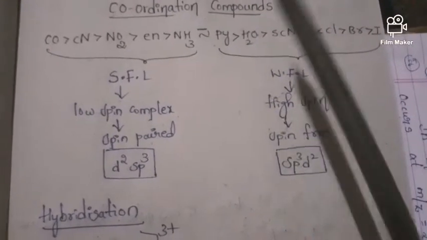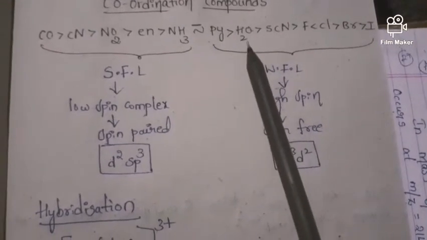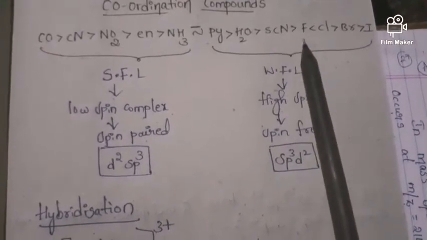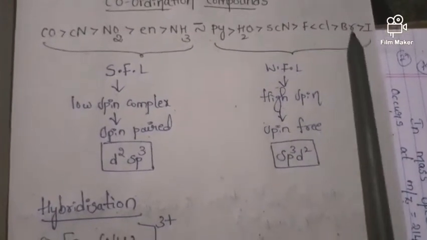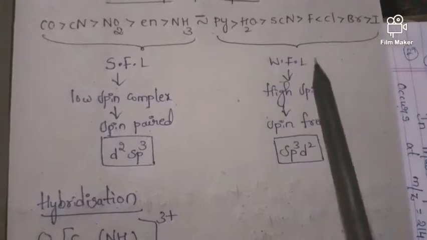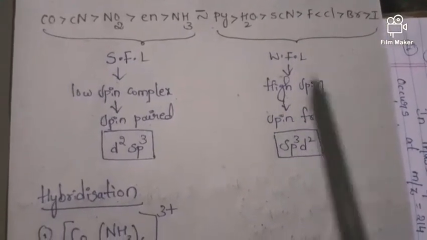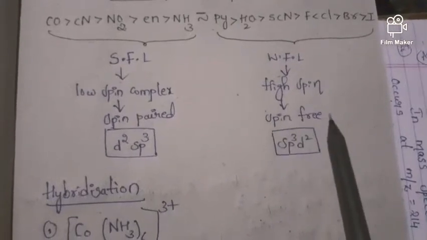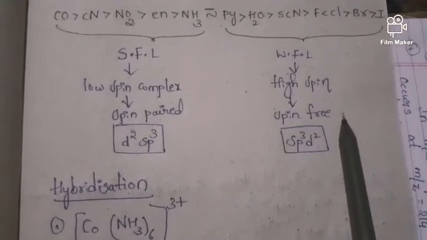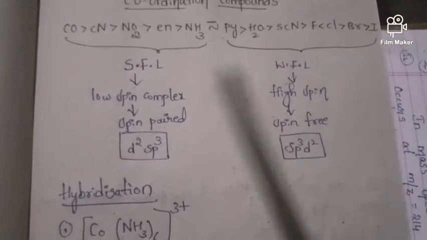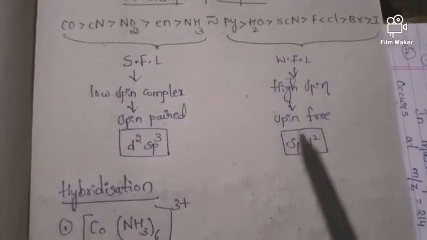Next, see this: pyridine, water, thiocyanate, fluorine, chlorine, bromine, iodine. All these come under weak field ligands. Weak field ligands have high spin, and here the spin is free, meaning these do not undergo pairing. These weak field ligands undergo sp3d2 hybridization.